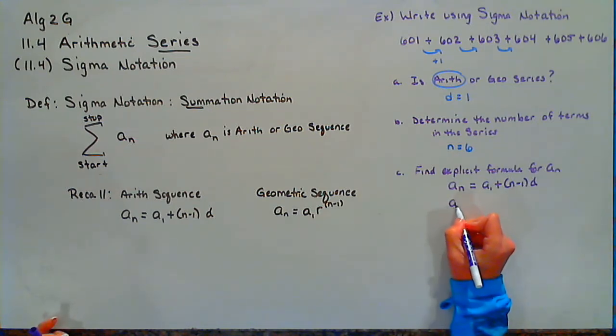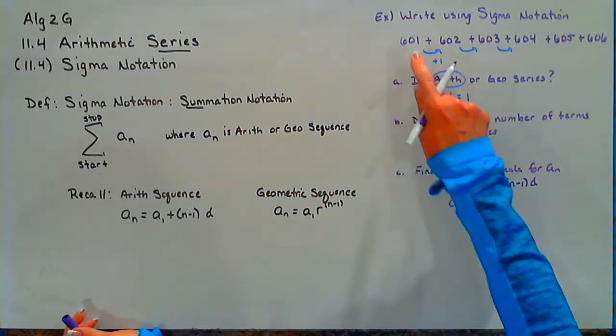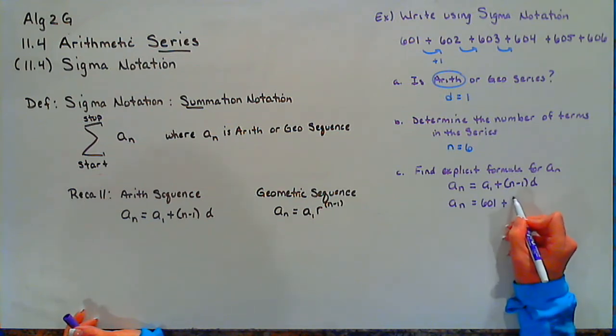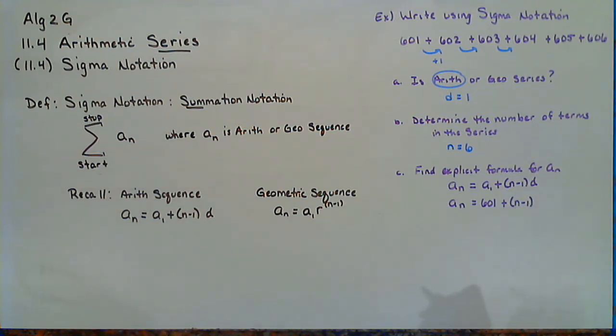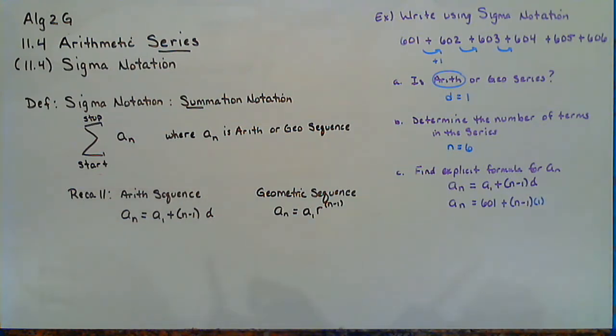All right, a sub n equals, well, do we know the first term? The answer is yes. Our first term is 601. We want to keep the n in the problem because we need to come up with a formula to substitute numbers into. And we know our common difference was the number 1.